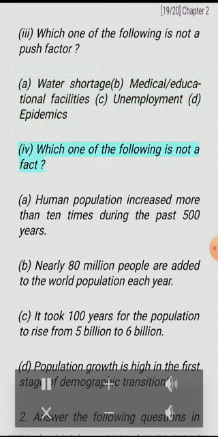IV. Which one of the following is not a fact? A. Human population increased more than 10 times during the past 500 years. B. Nearly 80 million people are added to the world population. C. It took 100 years for the population to rise from 5 billion to 6 billion. D. Population growth is high in the first stage of demographic transition.